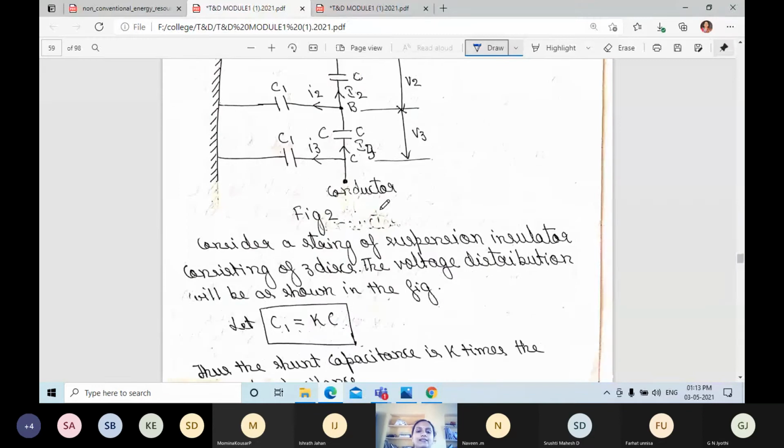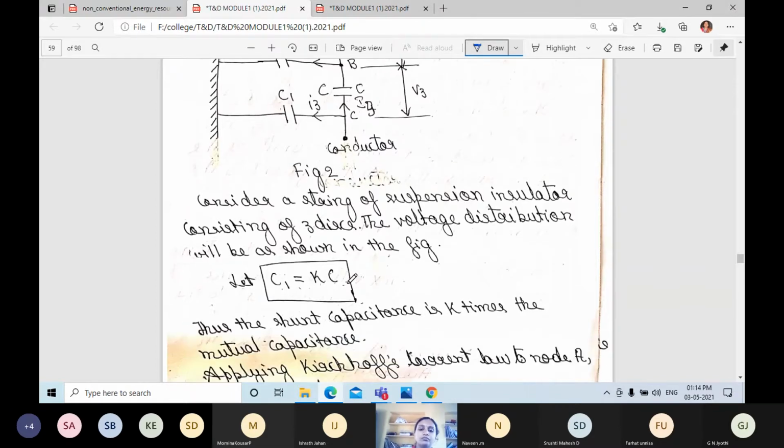Here consider a string of suspension insulator consisting of 3 discs, and the voltage distribution will be with C1 equal to K into C. That is, shunt capacitance is K times the mutual capacitance.